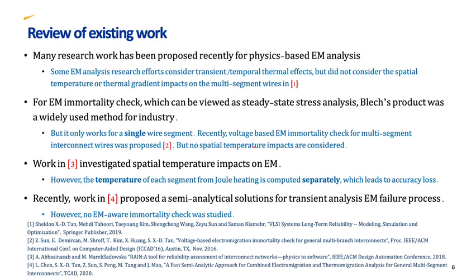Abbasinasab's paper investigated spatial temperature impacts on electromigration. However, the temperature of each segment from Joule heating is computed separately, which leads to accuracy loss. Recently, work proposed by Liang Chen and Professor Tan introduced semi-analytic solutions for transient analysis of the electromigration failure process. However, no electromigration-aware immortality check was studied.